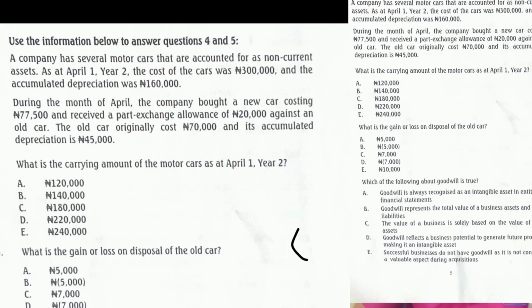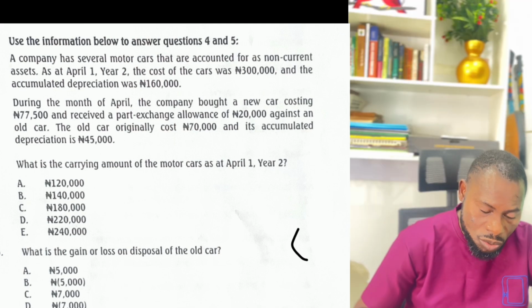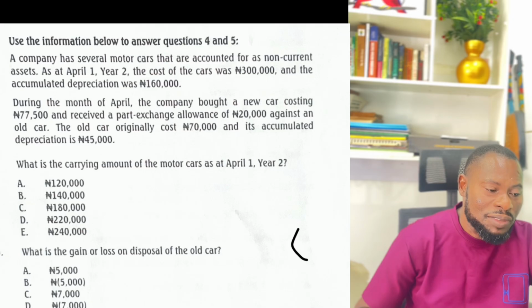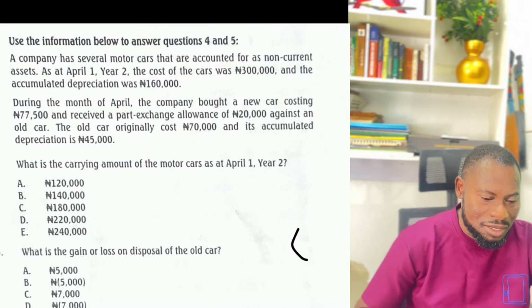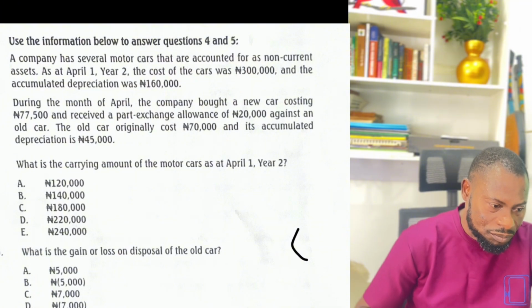It is very, very good to do that. So question 4 is saying, what is the carrying amount of the motor cars as at April 1, year 2? This requirement. Why it is better to read the requirement before the question is that after reading the requirement, you will still go back to read the question. So why are you reading twice? To save your time, come and read the requirement. This is a requirement here, and this is another requirement. So read the requirement before you go to the main body of the question.